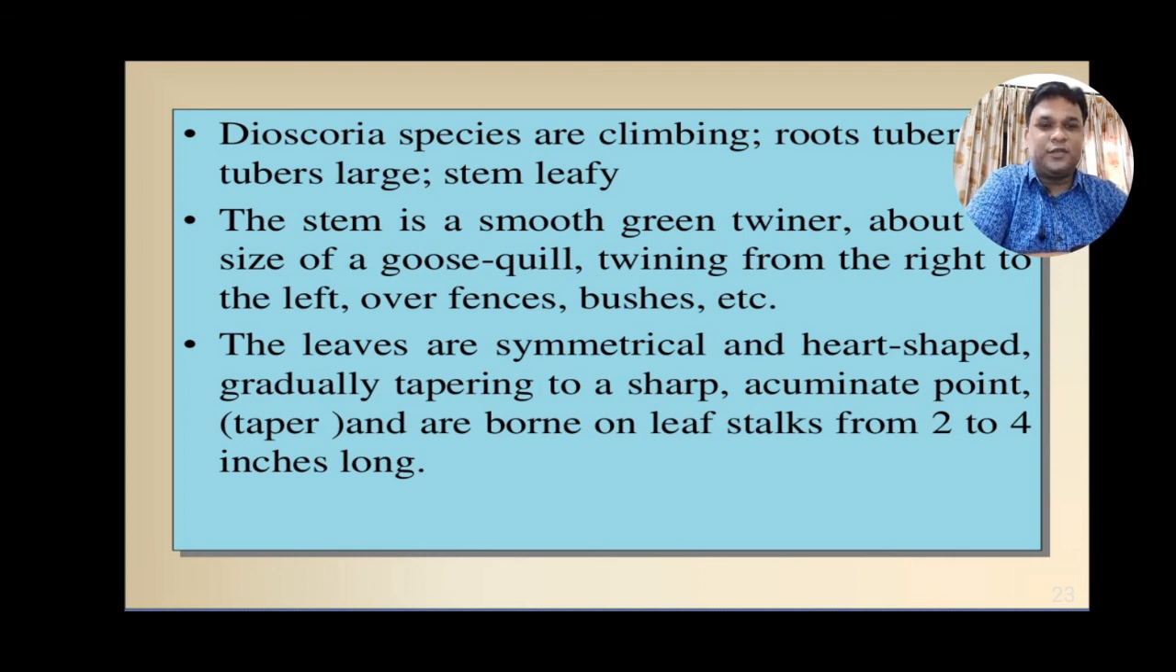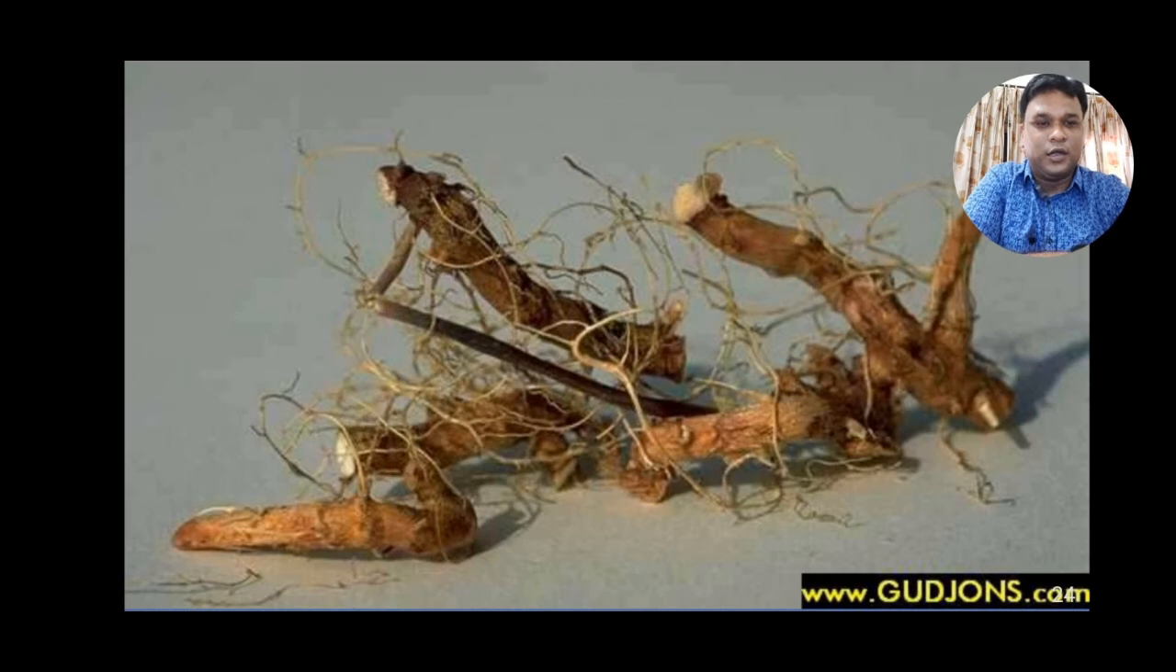The stem is a smooth green twiner, about the size of a goose quill, twining from right to left over fences, bushes, etc. The leaves are symmetrical and heart shaped, gradually tapering to a sharp acuminate point. The stalks are 2 to 4 inches long. Here we are having a look at a dried Dioscorea rhizome.